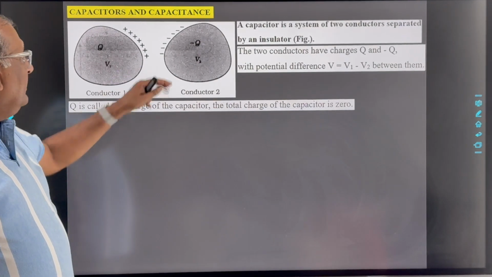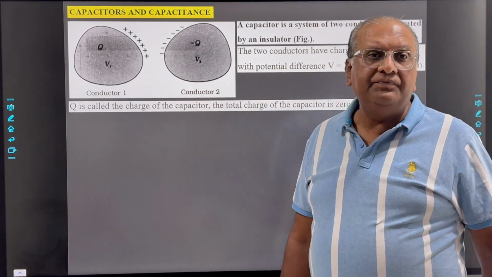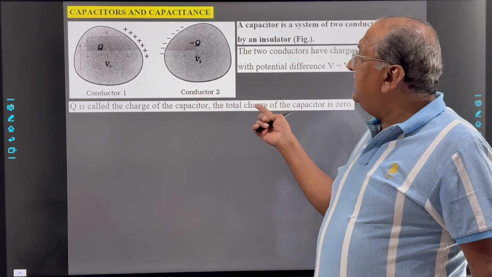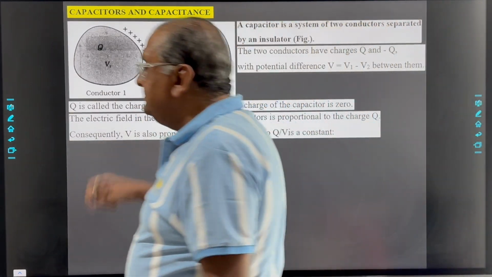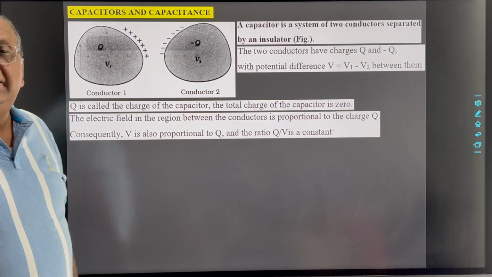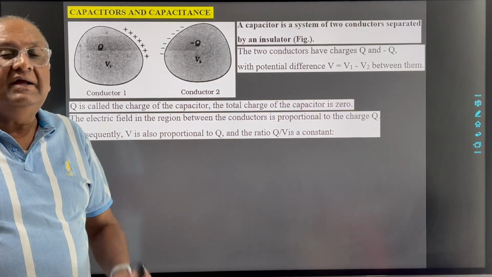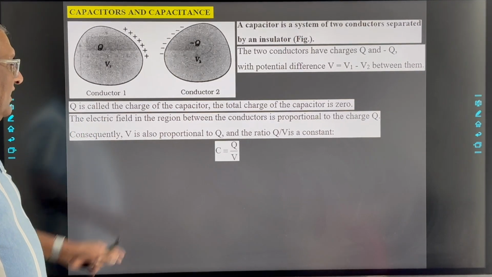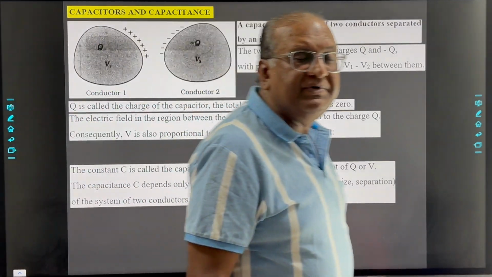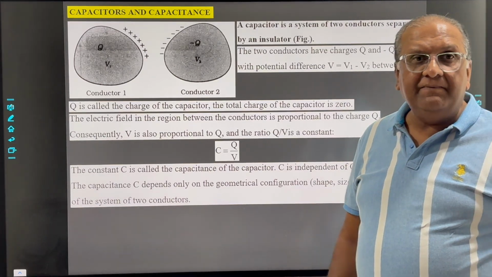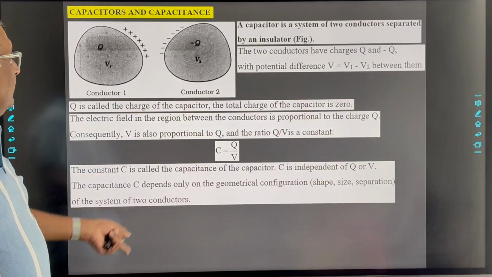Now the electric field between these two conductors is directly proportional to the charge Q. So we can understand that if the electric field is directly proportional to charge Q, then the potential difference is also proportional to charge Q. But here Q by V remains constant, and this particular ratio Q by V, which remains constant, is known as the capacitance of the capacitor, and it is denoted by C. This capacitance is independent of Q and V.